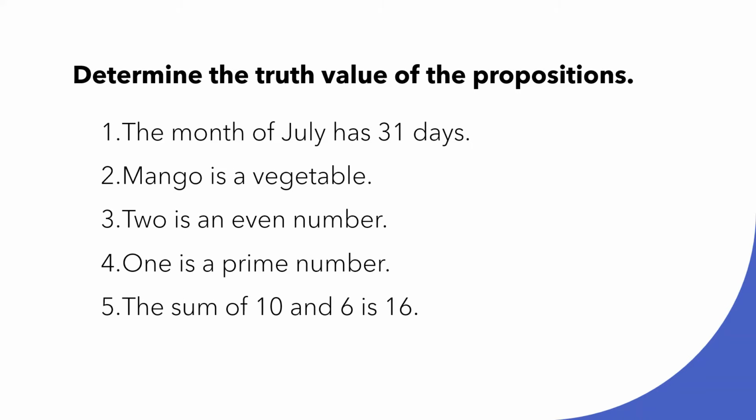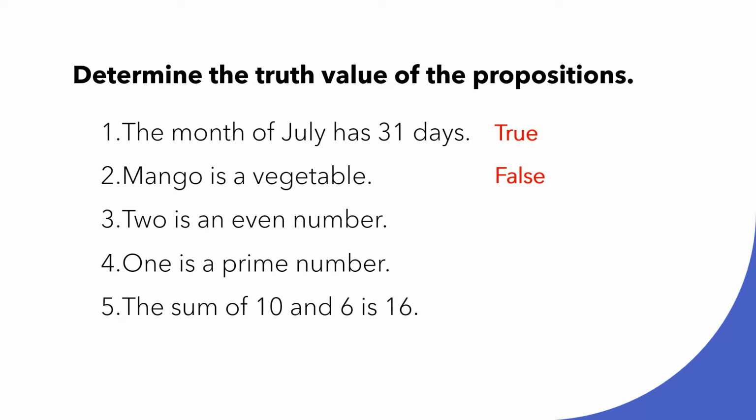Now let's try to determine the truth value of the propositions. So number 1, the month of July has 31 days. Is it true or false? Very good. It is true. Mango is a vegetable. Is it true or false? Very good. It is false because mango is a fruit.